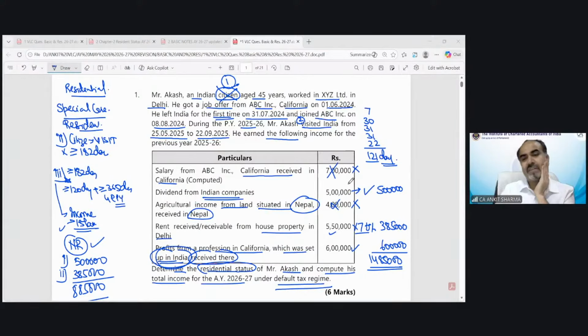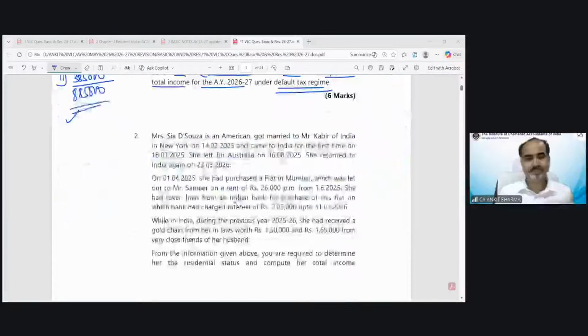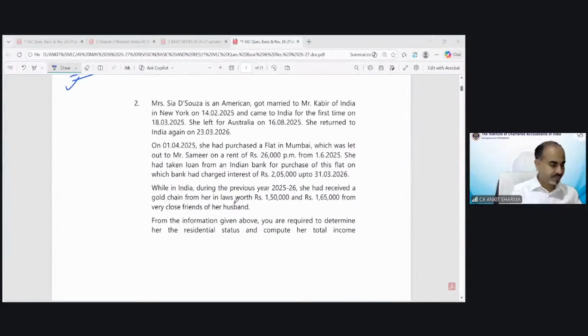Mrs. Chaitra is saying if he stays more than 182 days, automatically resident. So, second question. Second question says Mrs. Sia D'Souza is an American. So again, as I've told you, always mark the information which you think is relevant. Got married to Mr. Kabir of India in New York on 14th February 2025.